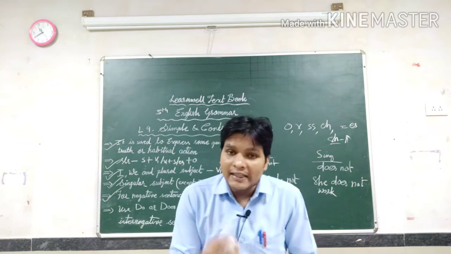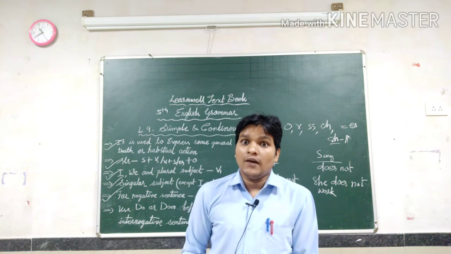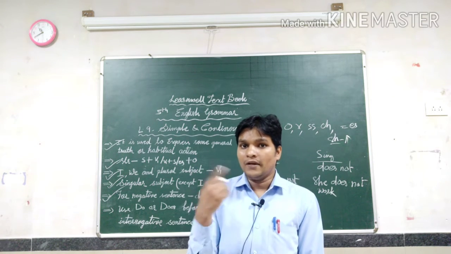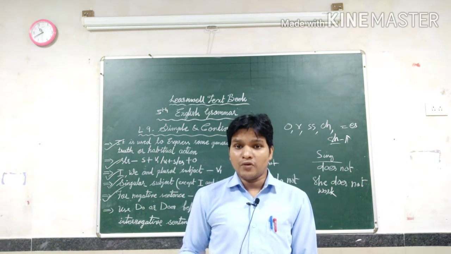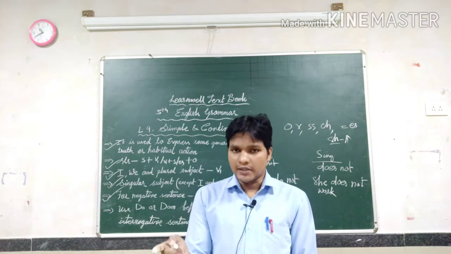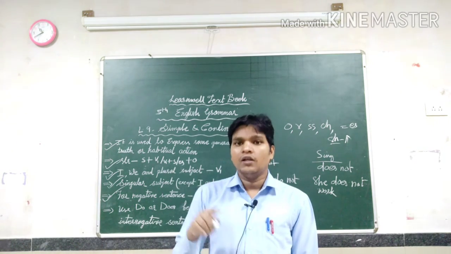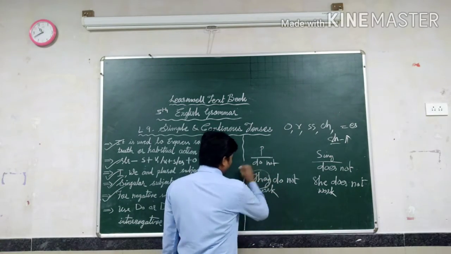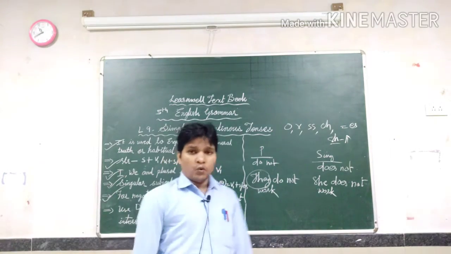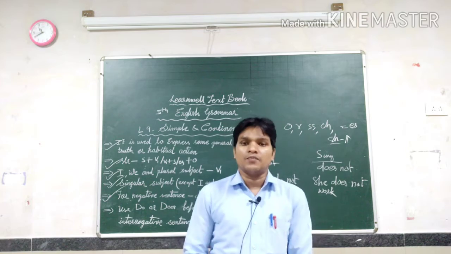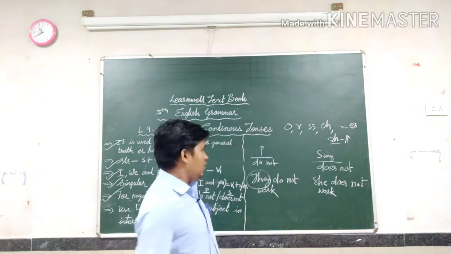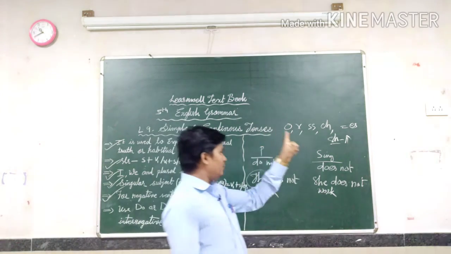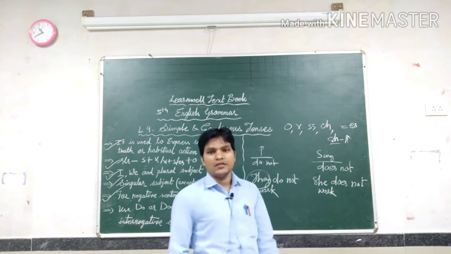So if you make a negative sentence, we have to use do, does. For negative sentences, that's why we have to use do not, does not. Do not will come with plural subjects. I, we and all the plural subjects will take do not. Except I and we, all the singular subjects will take does not.